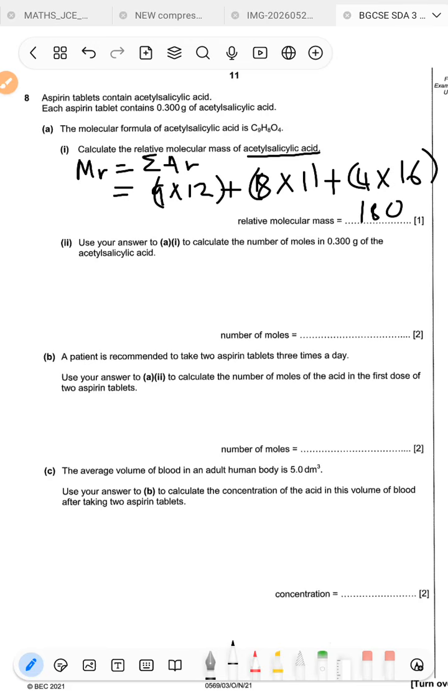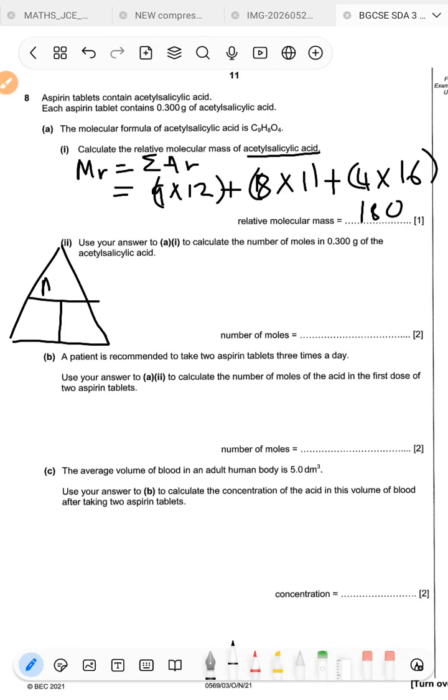As per our syllabus, we don't really give units for relative molecular mass, okay, but units are there. But for our syllabus, it's not a must for you to give the units for the relative molecular mass. Then Roman figure 2 says, use your answer to A, Roman figure 1, to calculate the number of moles in 0.300 grams. Remember, the way to remember these formulas is to use these triangles, okay?